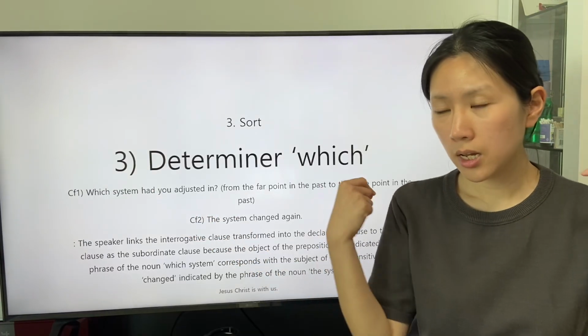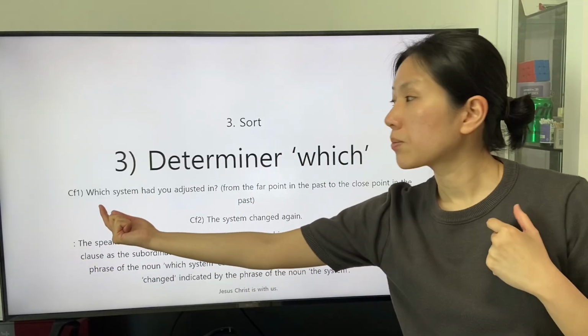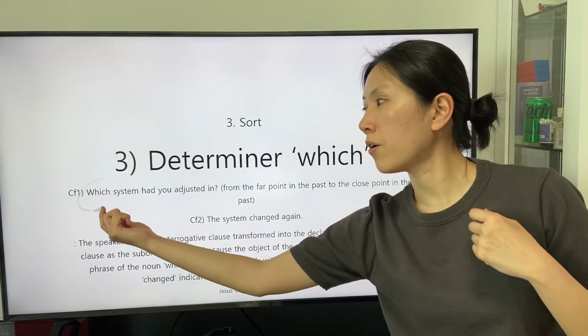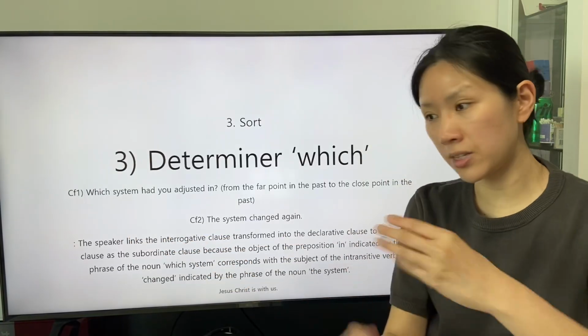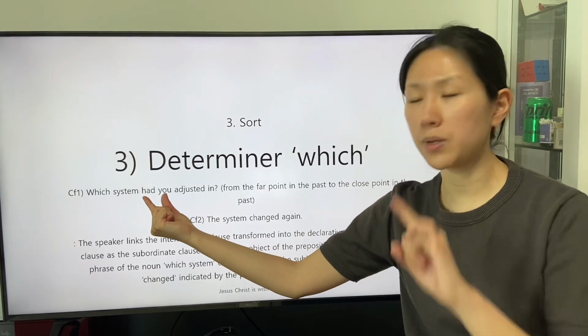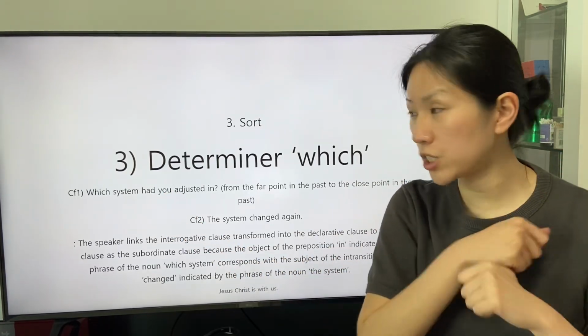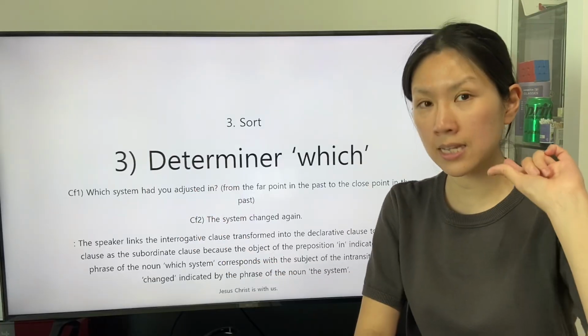The listeners can understand the clause that starts with the phrase of the relative noun which system is stated in the declarative clause because the arrangement of the subject you and the intransitive verb had is inverted.